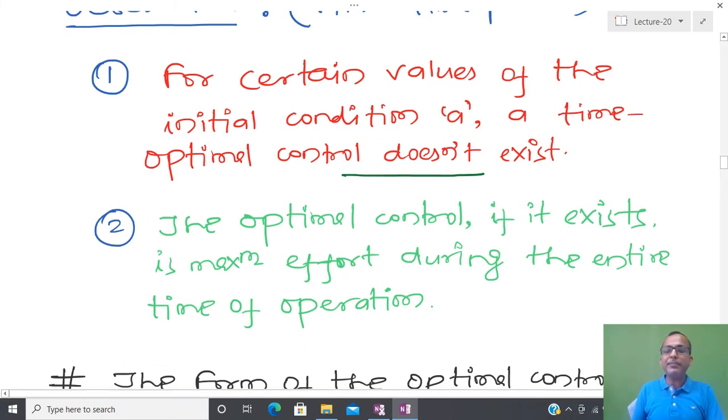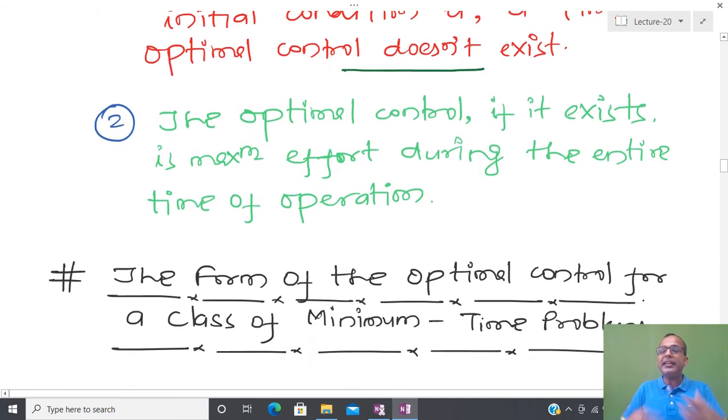After that, if that control exists, what we found is that during the entire operation I have to apply the maximum amount of thrust. So let us try to see this by taking one physical example.